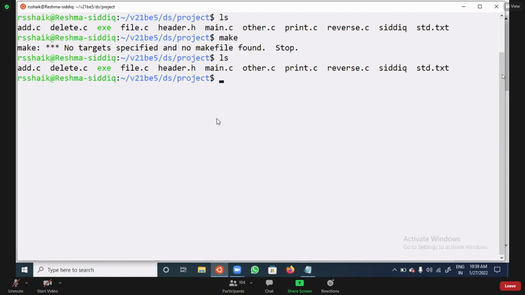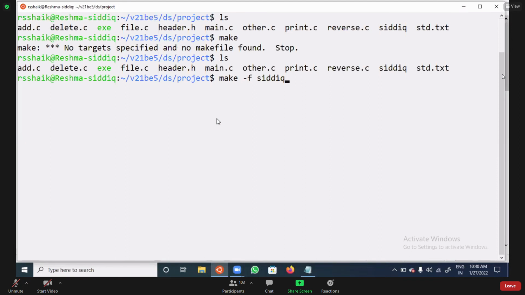Am I clear? But why is it not compiled? Because it is searching for the file called makefile, but we don't have the makefile. I changed the name. If I changed the name and need to compile, then what do you need to do? You need to give make -f. You are saying that f means forcefully compile this file. I didn't give the makefile name, I gave some other name. So try to open that file and try to compile all these things.